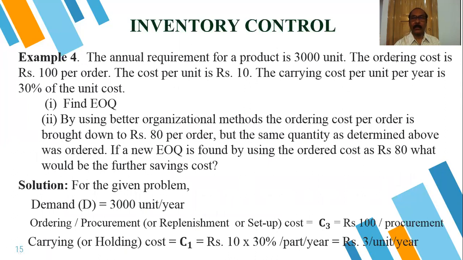Now we consider another example. The annual requirement for a product is 3000 units. In this case, our D is 3000. The ordering cost is rupees 100 per order. That means when we place an order, the related cost is rupees 100. The cost per unit is rupees 10. That means the item cost is rupees 10.